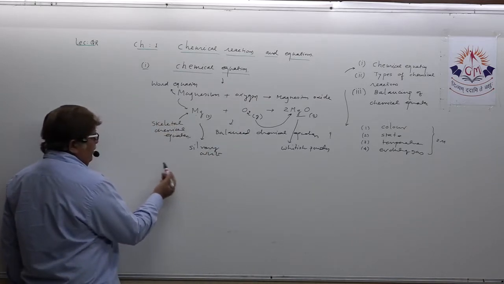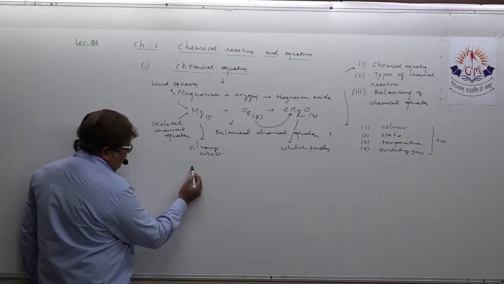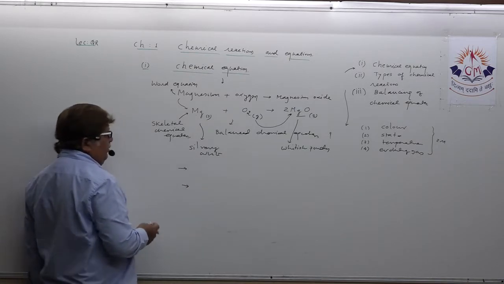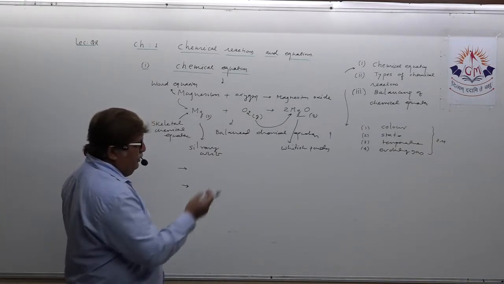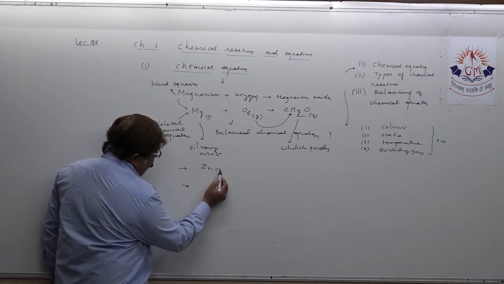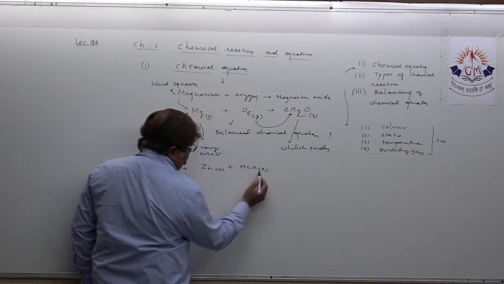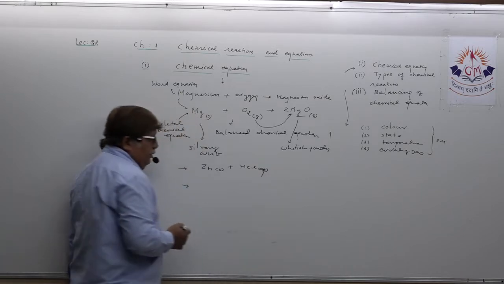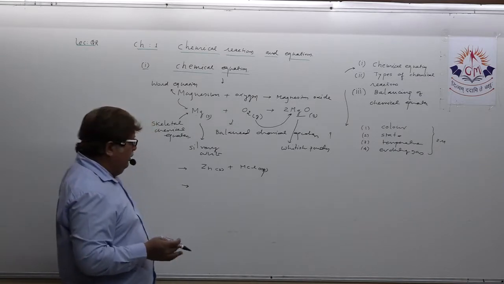One another activity has been mentioned in your textbook. In fact, there are two experiments which can show the change in temperature and the evolution of gas. Suppose zinc granules are combined with hydrochloric acid, mostly in aqueous form you should take, otherwise the concentrated HCl may be a little dangerous.